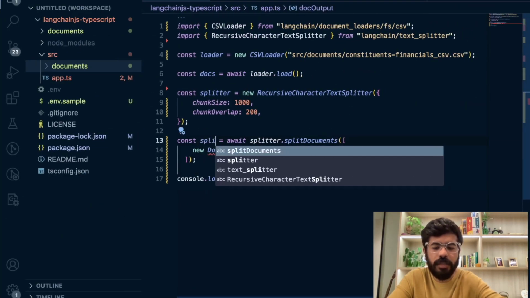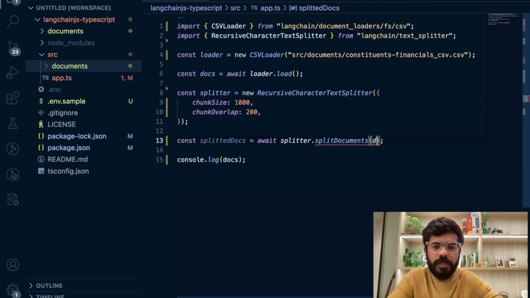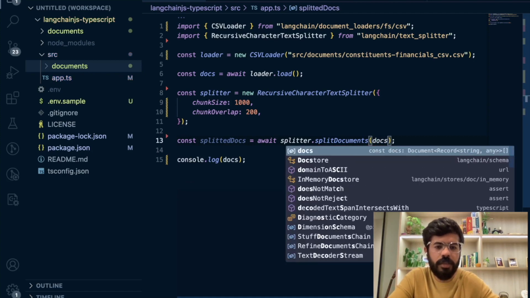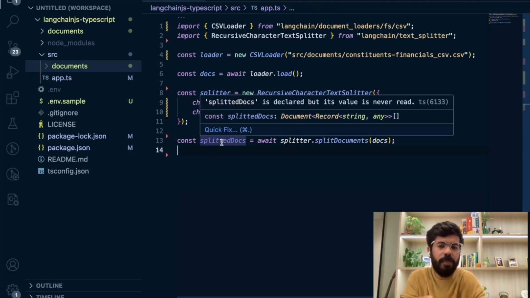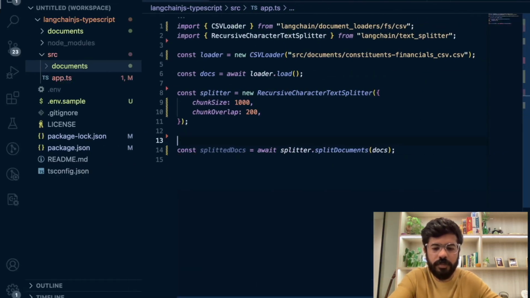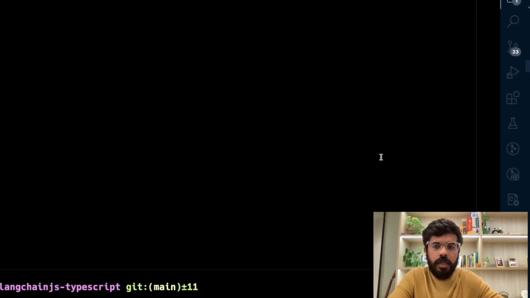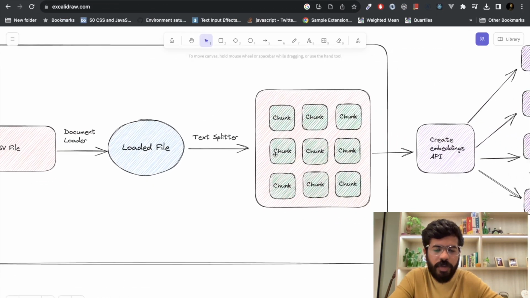So we initialize a splitter, and finally, we actually call this function and split our documents. We name this splitted docs, and we say split documents, and we pass it the documents that we initialized here. So until this point, we have got the documents that have been split, and chunks are created. Now we go to the next step of our diagram and see what we have to do.